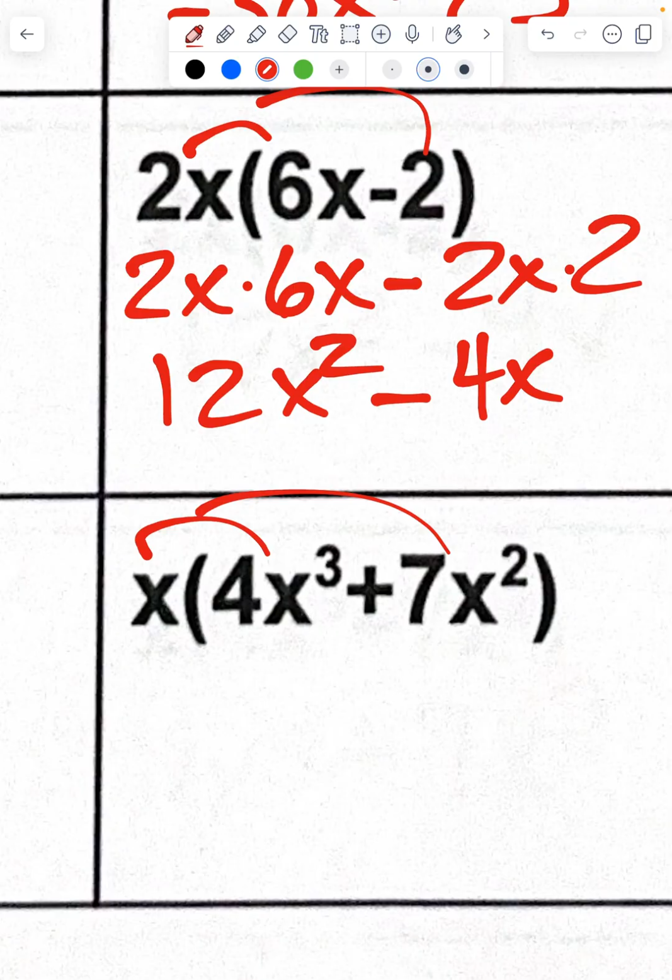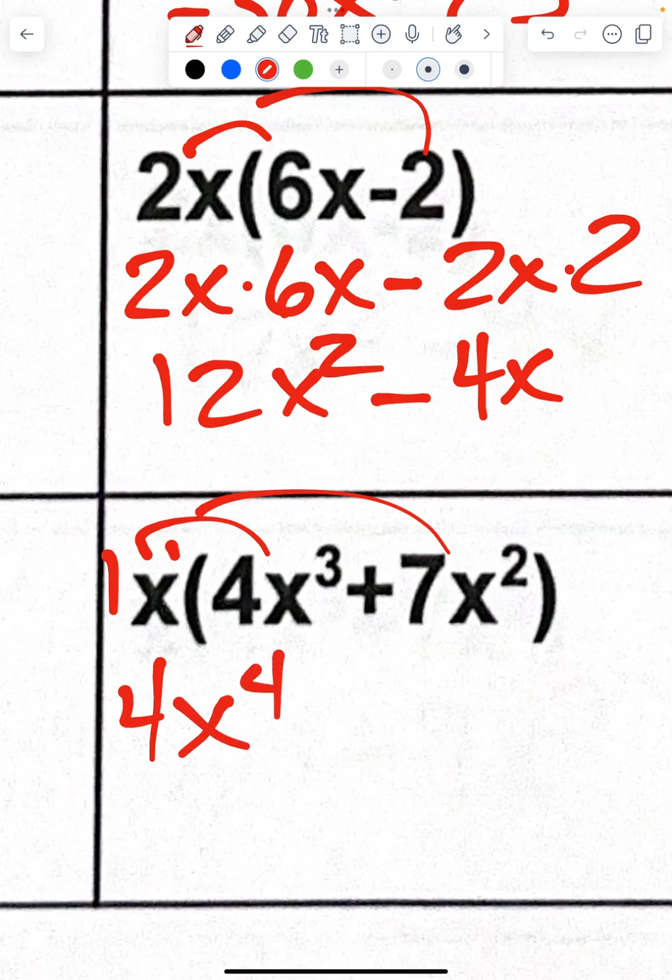Okay, here, again, same thing. X times 4 times x to the third. So basically, remember, there's a hidden 1 here. So 1 times 4 is going to give me 4. X times x to the third, I'm adding those exponents, so it gives me x to the fourth. Again, 1 times 7 is going to give me 7. X, I'm adding 1 and 2, x to the third.